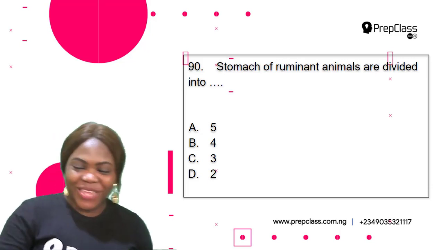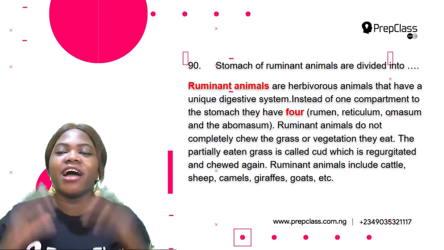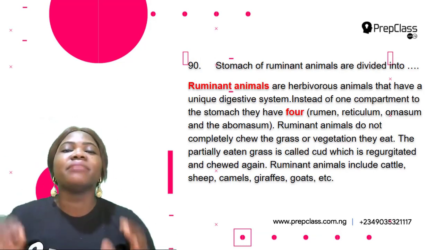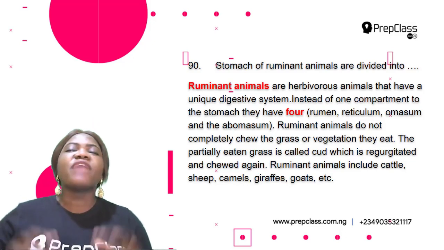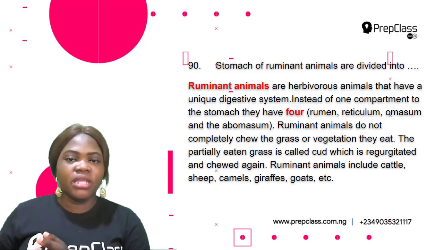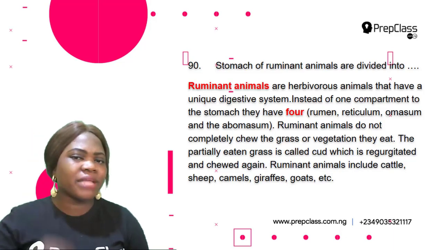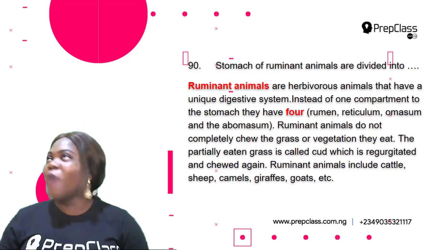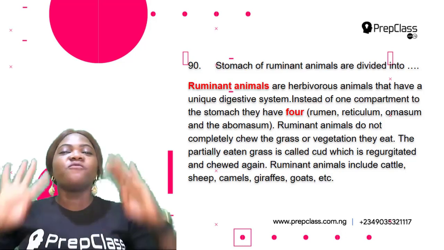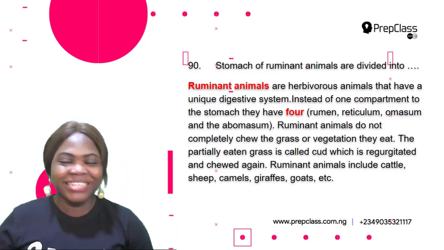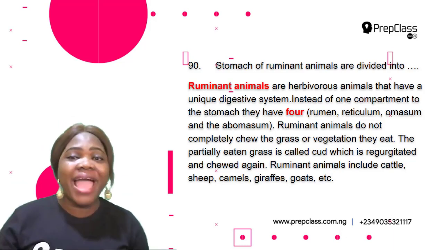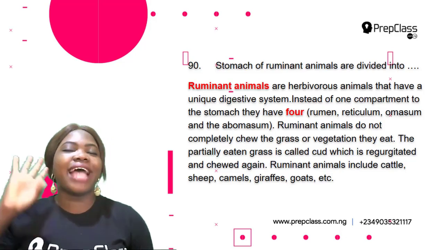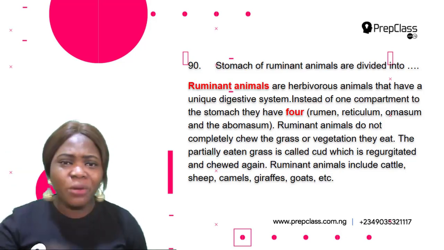Okay, so ruminant animals are herbivorous animals. That is, they feed on grasses. Okay, so ruminant animals are herbivorous animals that have a unique digestive system. So instead of having one compartment to the stomach, they have four. Wow, that's a lot. So they have four compartments to the stomach. The four compartments they have are the rumen, reticulum, omasum, and abomasum. So these are the four compartments. So they have four stomachs.